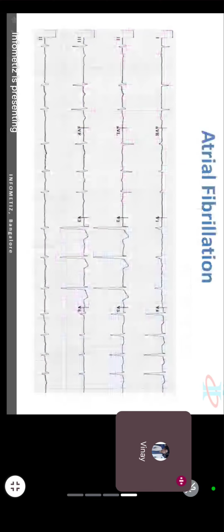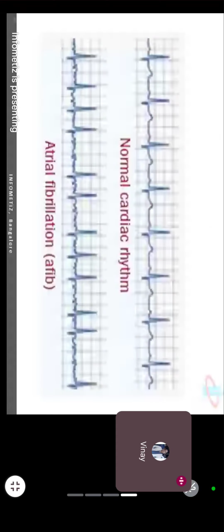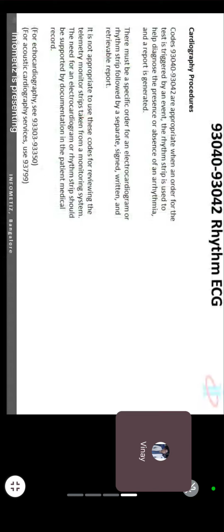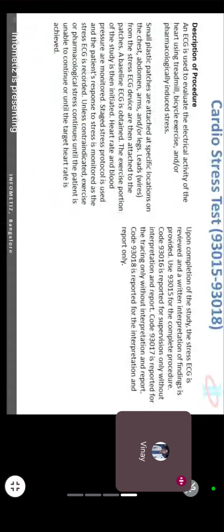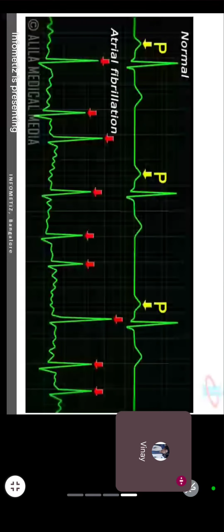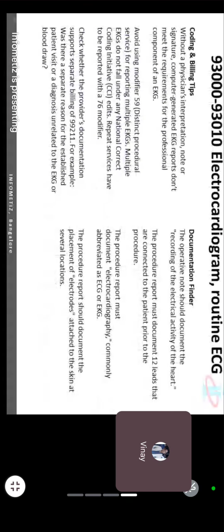Now we don't talk about the ECG report because that is not our interest area. Our interest area is the coding part. So we have 3 codes: 93000, 93005 and 93010.